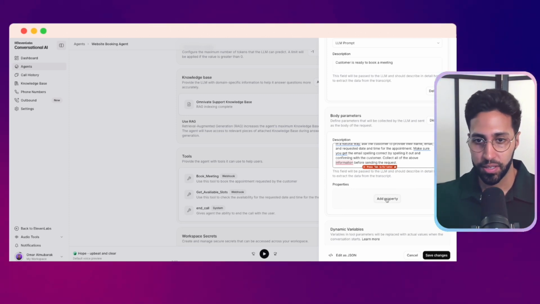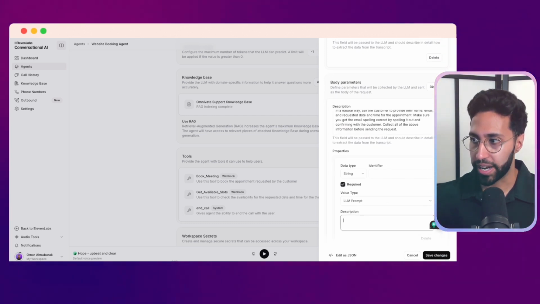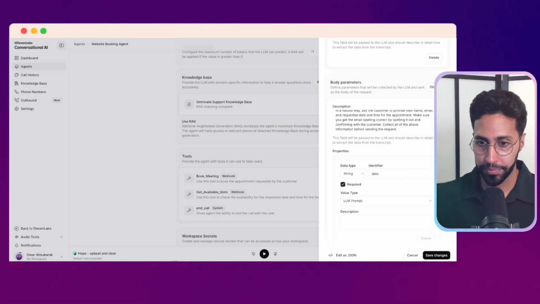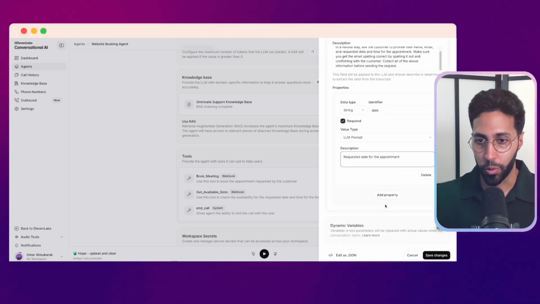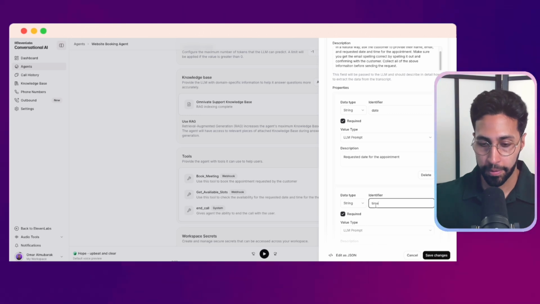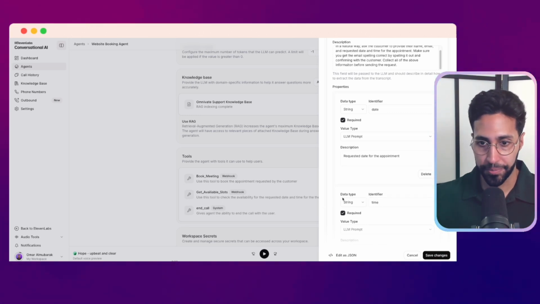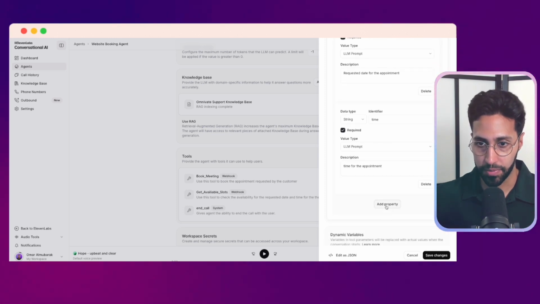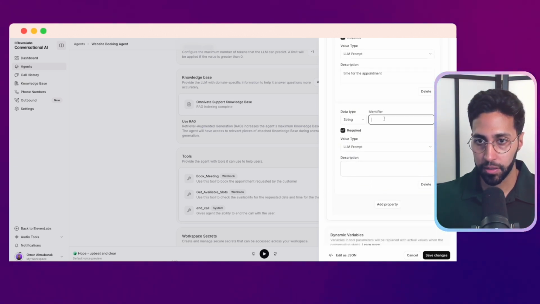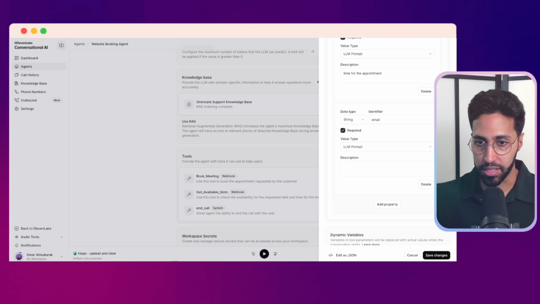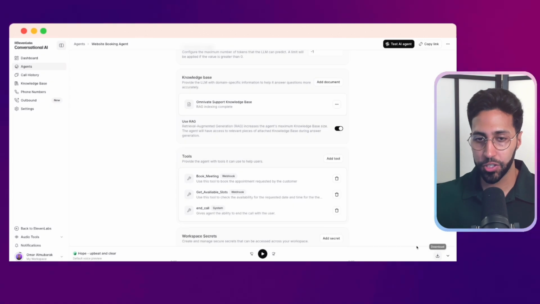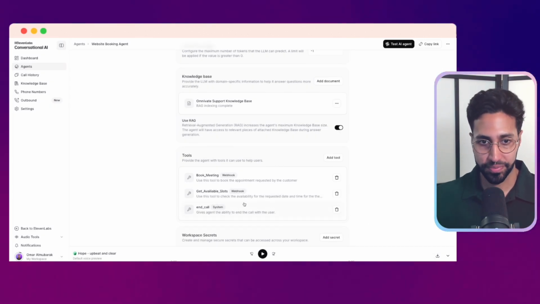Yeah, let's add the properties. First, we're going to have date, same as before. We'll just give it the description. We're going to add another one, which is now the time. And we'll add the description as well. And then finally, we want the email. So here we're just saying as one of the body parameters, we're going to have email. And this is the email of the customer. So there we go. That's all set up. We can save changes. And now we have our tool set up.